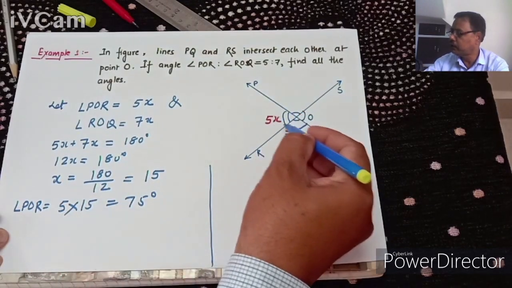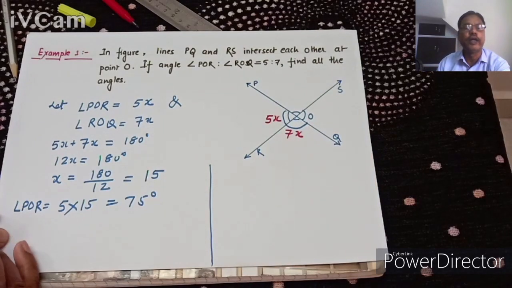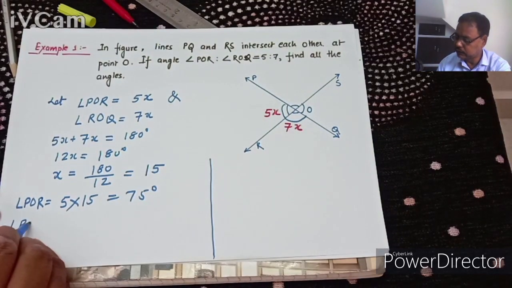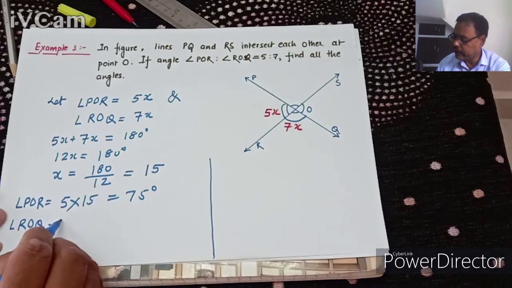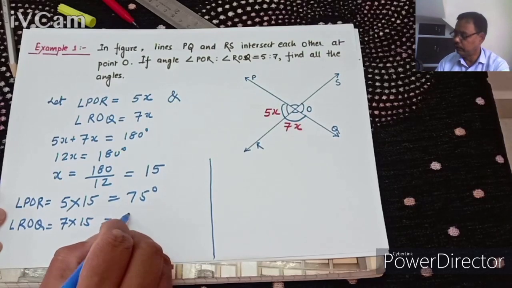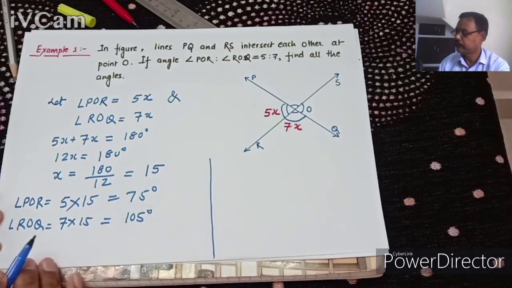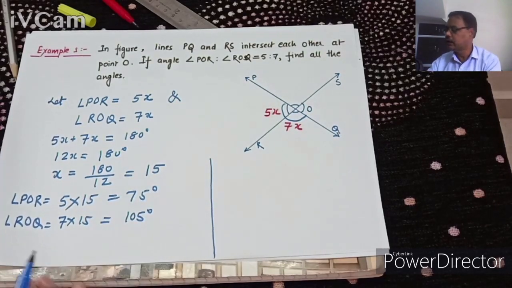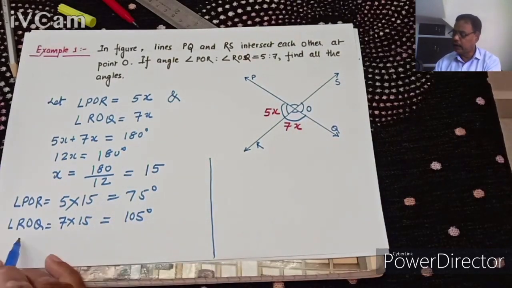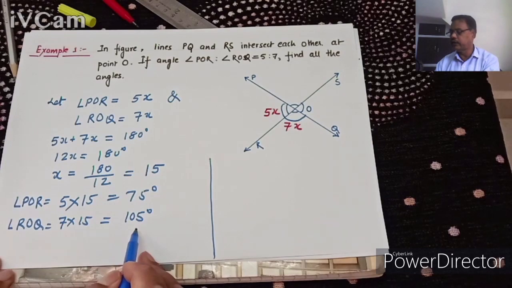Now angle ROQ is 7x, so 7 into 15 will be equal to 105 degree. So we have found these two angles, angle POR and angle ROQ, 75 degree and 105 degree.